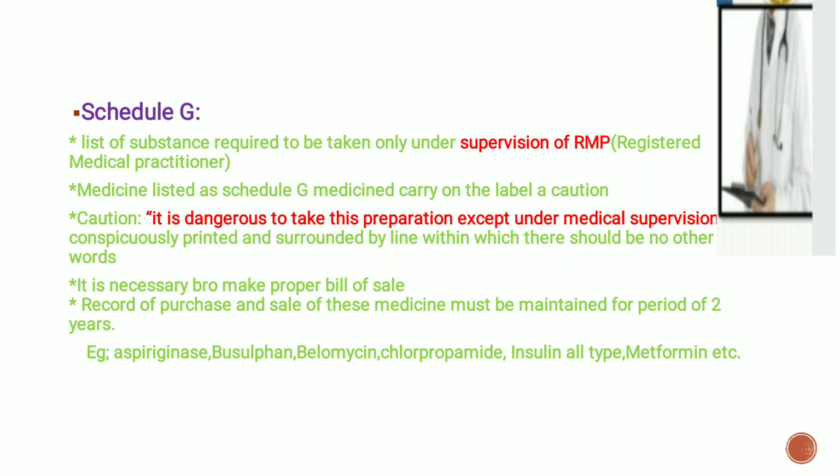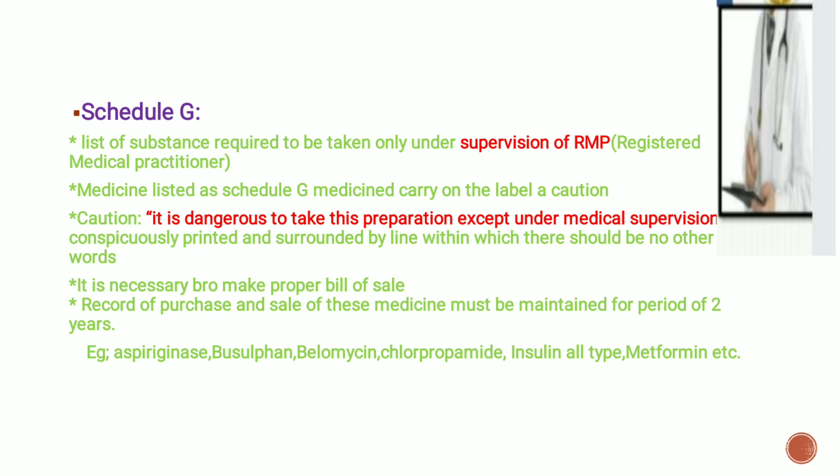Schedule G includes the list of substances required to be taken only under the supervision of the RMP, that is, the registered medical practitioner. These medicines listed in Schedule G carry on the label a caution: it is dangerous to take this preparation except under medical supervision, conspicuously printed and surrounded by a line within which there should be no other words.